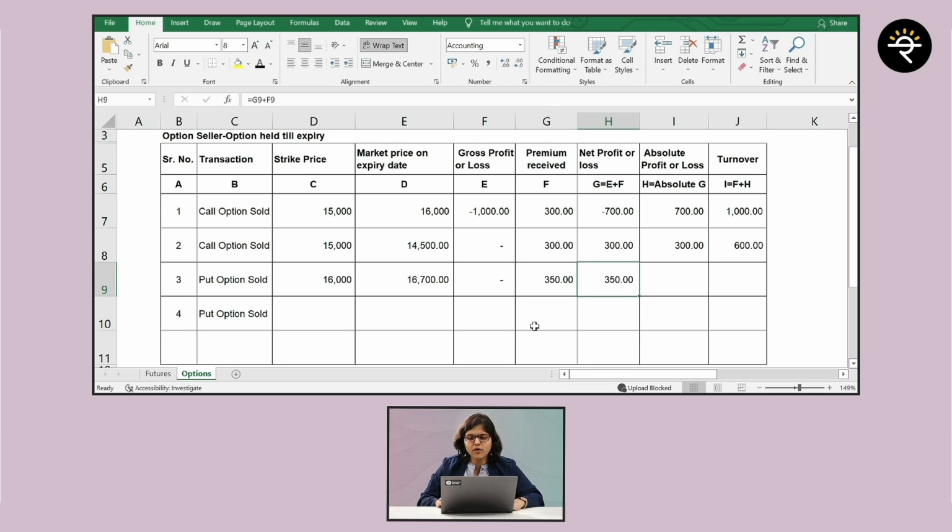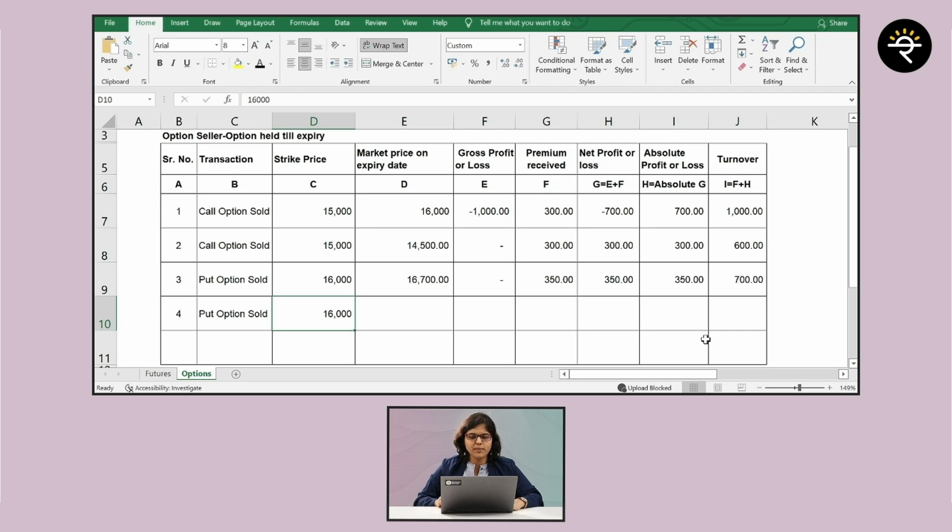In this case, net profit or loss is again going to be 350, same premium received. What is going to be the absolute profit or loss? Same 350. And what will be the turnover? Absolute profit or loss plus the premium received. So 350 plus 350, that's going to come up to 700. Let's go to the last one.